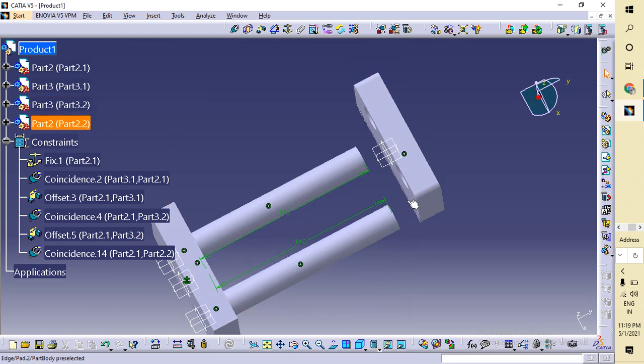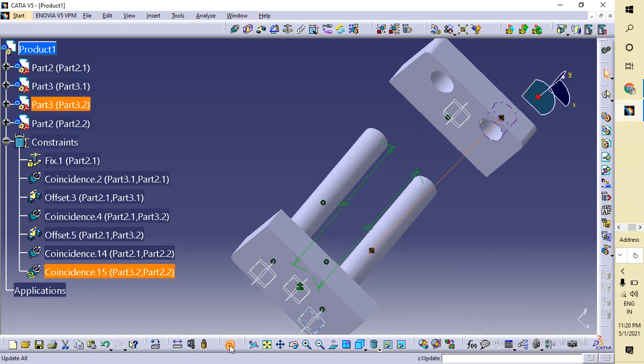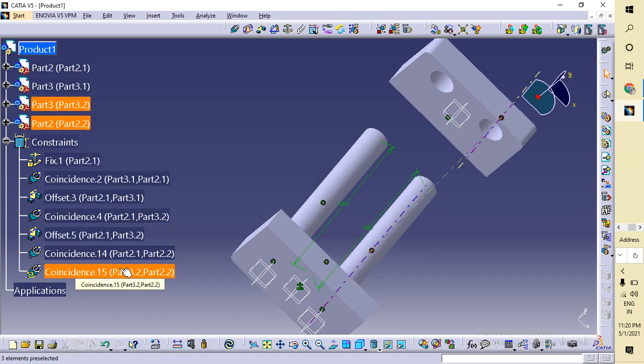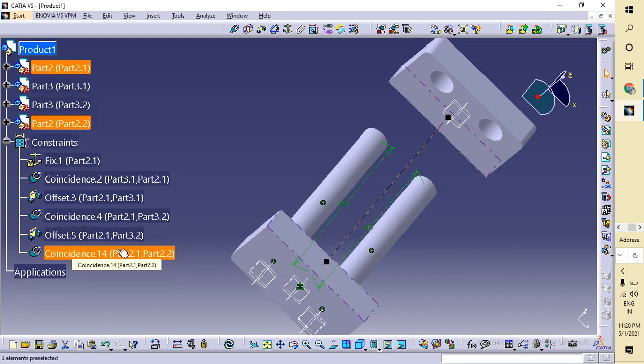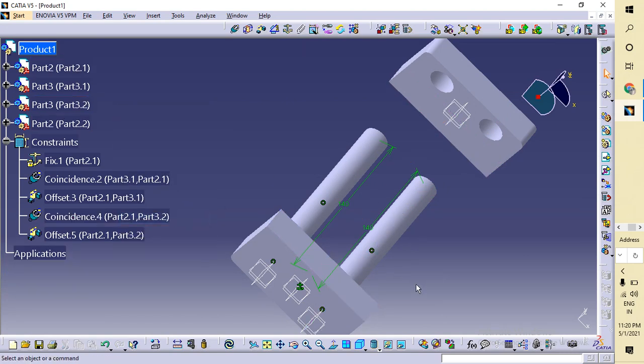Now I am giving the coincidence again, this one. What the, did I already give this constraint? Okay, no problem.